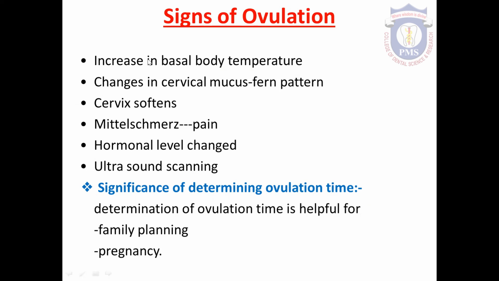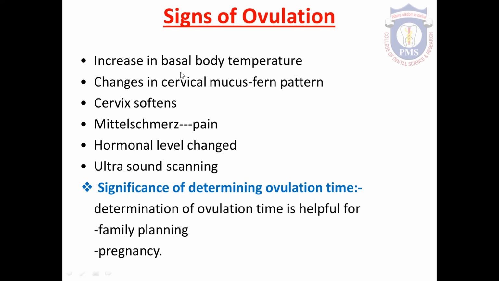We can determine the ovulation time by checking the basal body temperature with the help of a thermometer. Place the thermometer in the vagina or rectum. After the ovulation, the basal body temperature is higher. And before the ovulation, the temperature is lower.